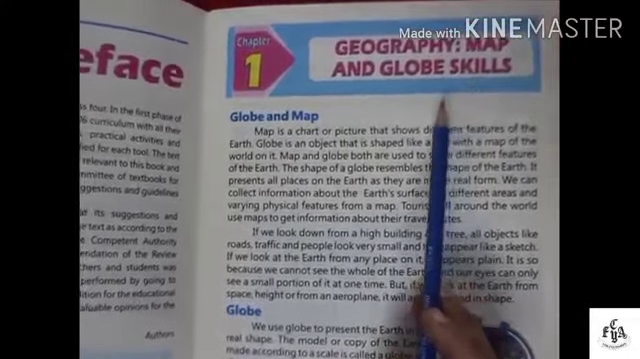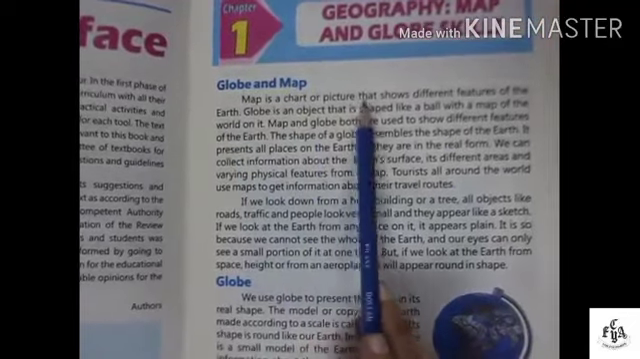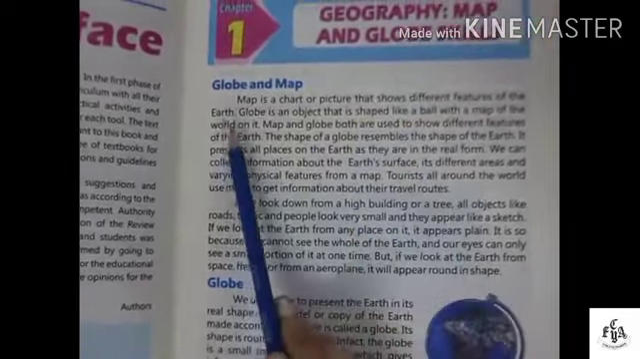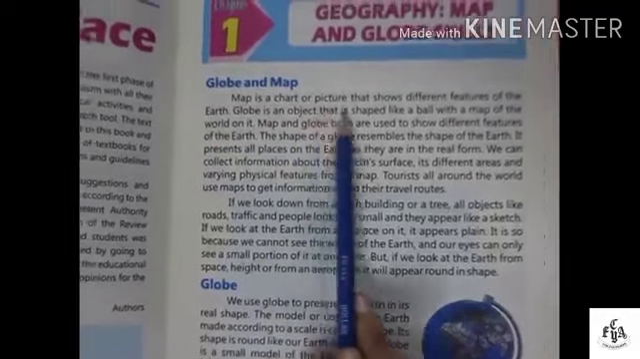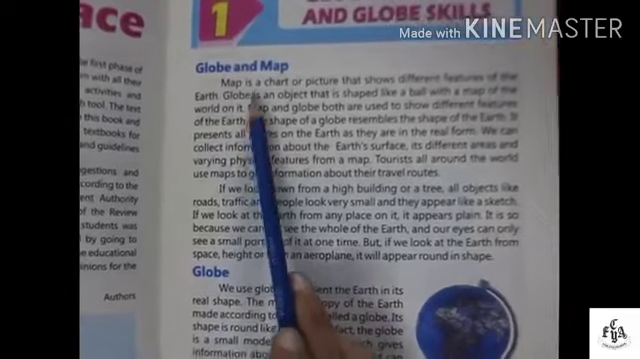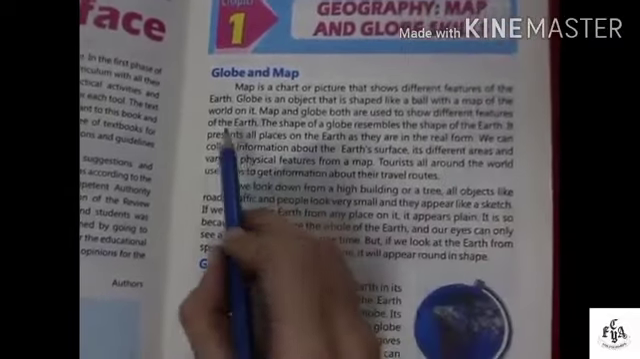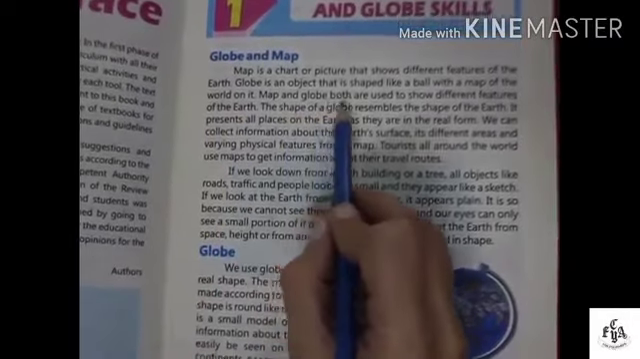We have done the presentation of this chapter. Now we will do the reading of this chapter. Globe and map. A map is a chart or picture that shows different features of the earth. A globe is an object that is shaped like a ball with a map of the world on it. A map is a chart or picture, and a globe is just like the earth. It is shaped like a ball with a map of the world on it. Map and globe both are used to show different features of the earth.